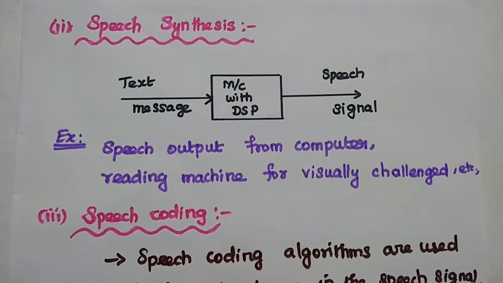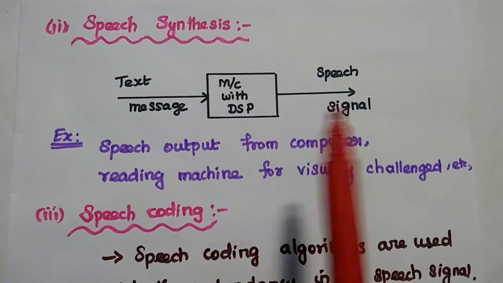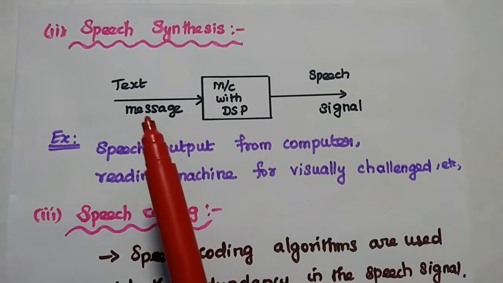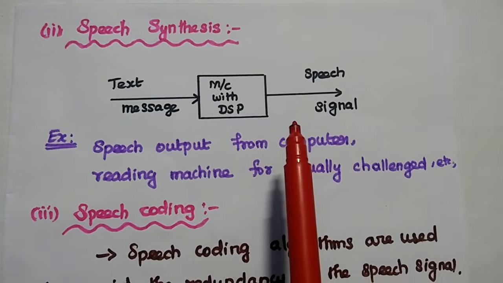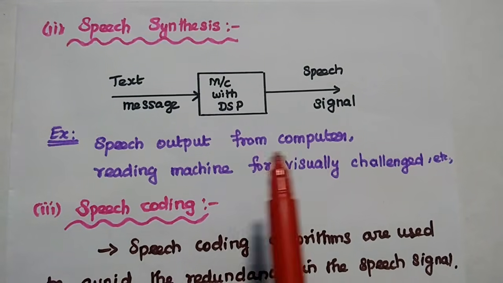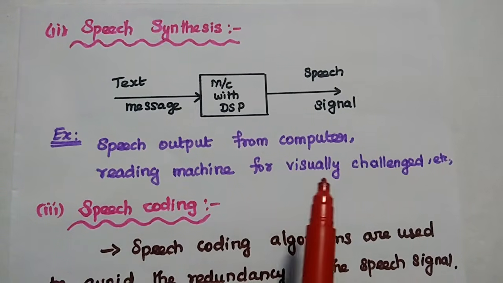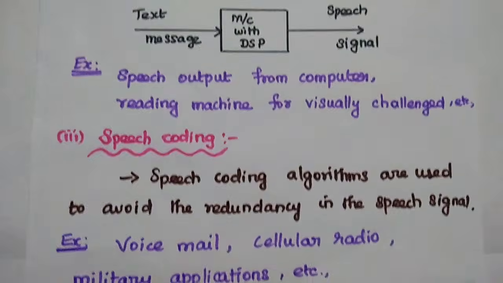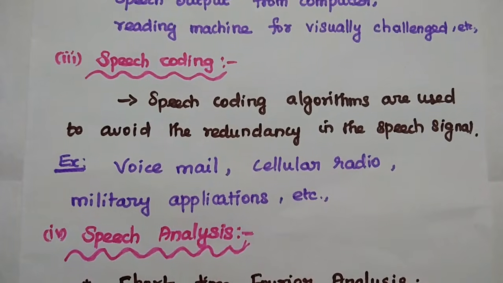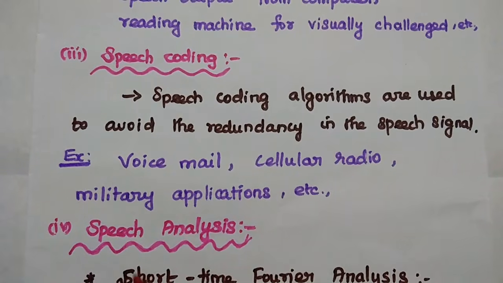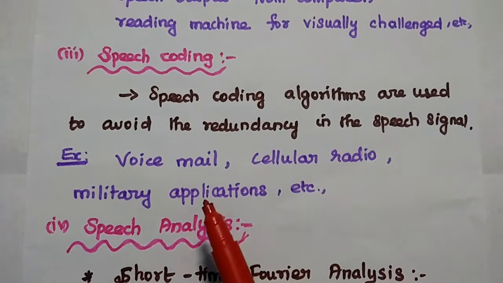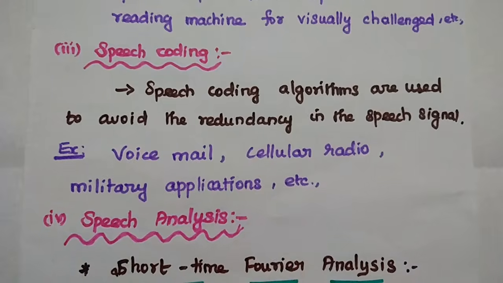Okay, so the next one is speech synthesis. In this technology, the machine with DSP algorithms can accept a text message as input and produce the appropriate speech signal. Examples: speech output from computers, reading machines for visually challenged people. And speech coding: here these algorithms are mainly used to avoid redundancy in the speech signal. That way we can reduce the storage area. Examples: voicemail, cellular radio, military applications, etc.